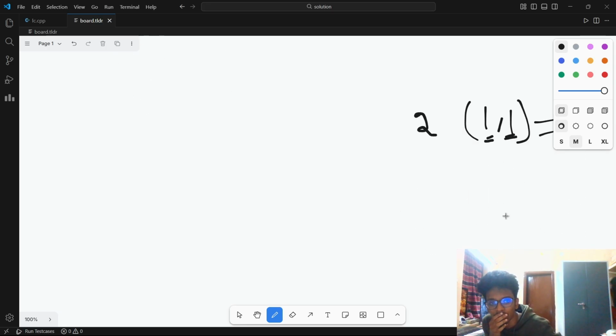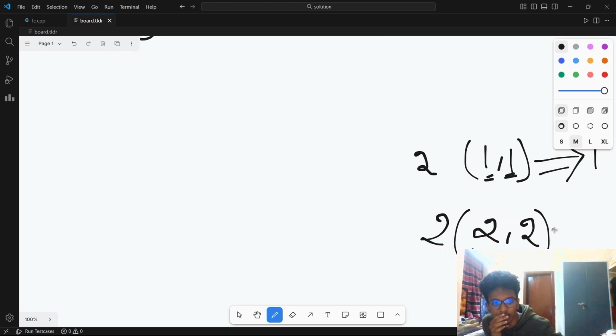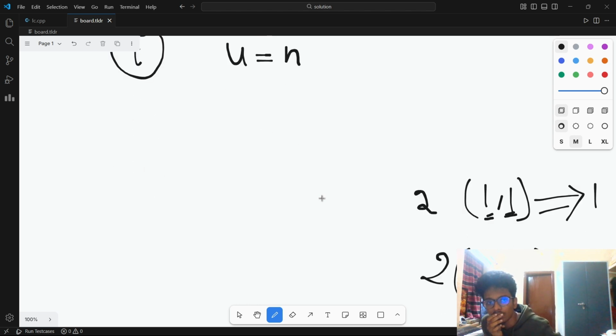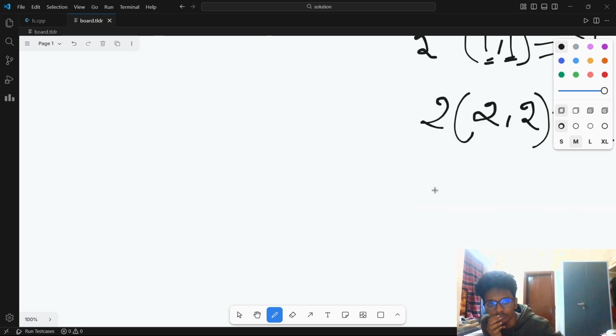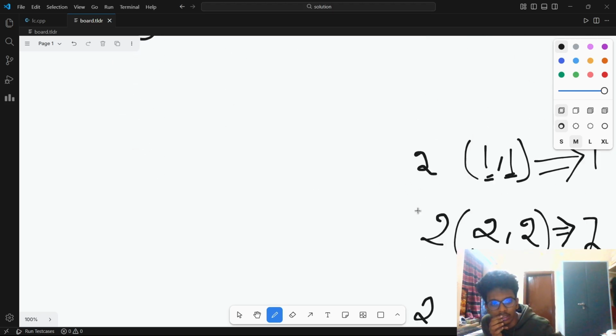This is one case. What if you have batteries 2 comma 2? Then the computers would run 2 minutes. And if we observe, for a time t, can this run for 1 minute?